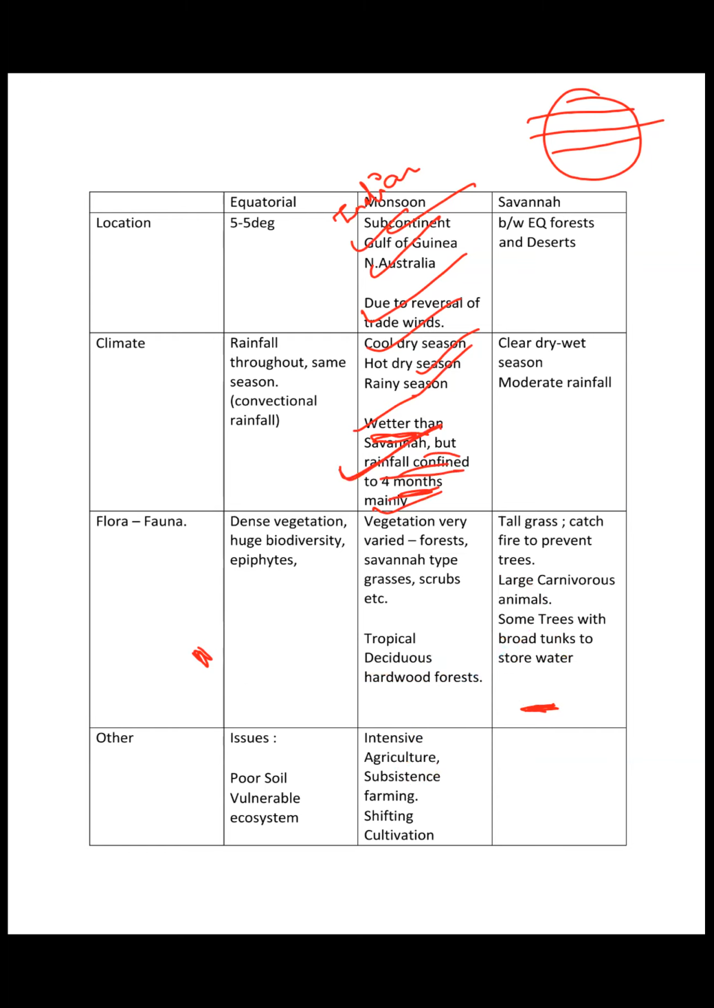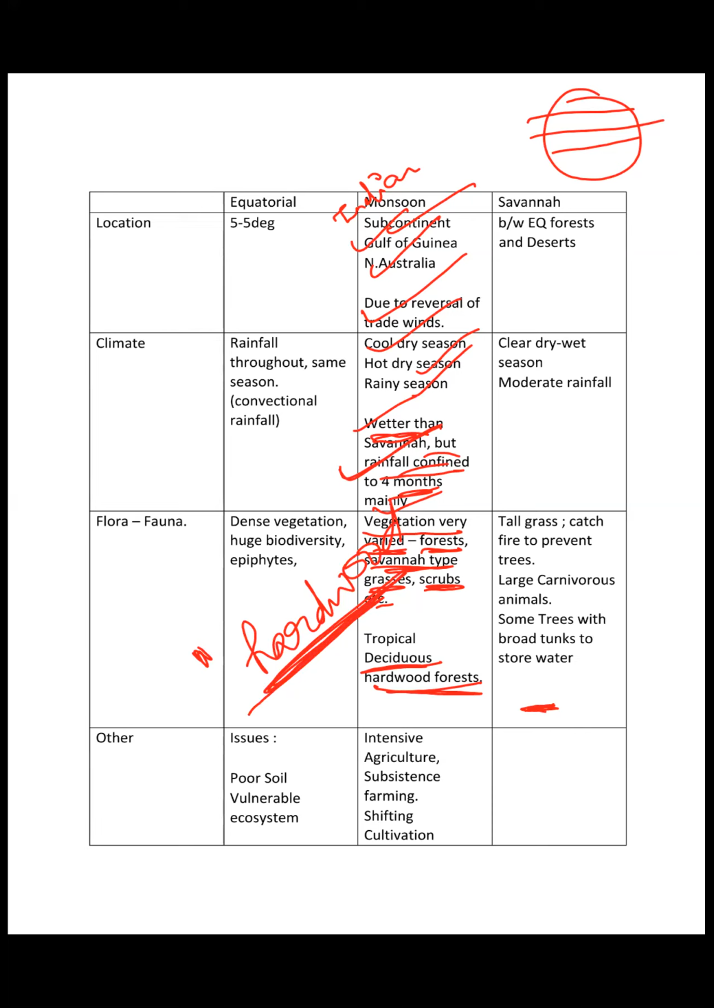Next is the vegetation, very varied. Forest you find here, savanna type grasses you find here, scrubs you find here, deciduous trees, hardwood forest, right? So the wood quality in this monsoonal area is kind of hardwood rather than the softwood, which is found in the temperate regions, right? That's why lumbering is also a bit difficult in the monsoonal regions, because hardwood is difficult to cut down, right?